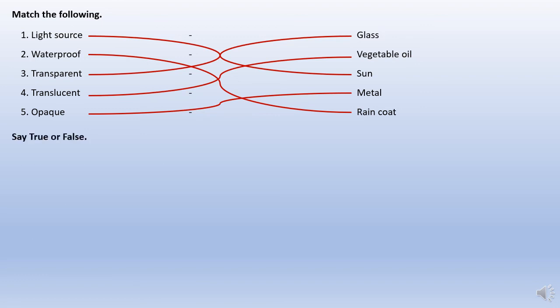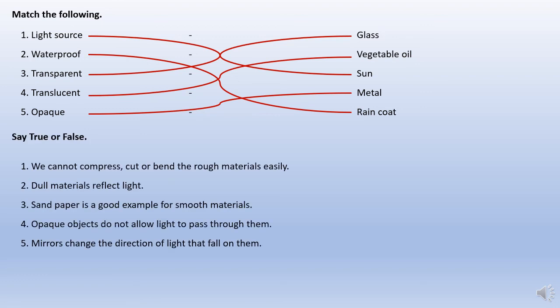Next, move on to say true or false. We cannot compress, cut or bend rough materials easily. True. Dull materials reflect light. False. Sandpaper is a good example of smooth material. False. Opaque objects do not allow light to pass through them. True. Mirror changes the direction of light that falls on it. True.